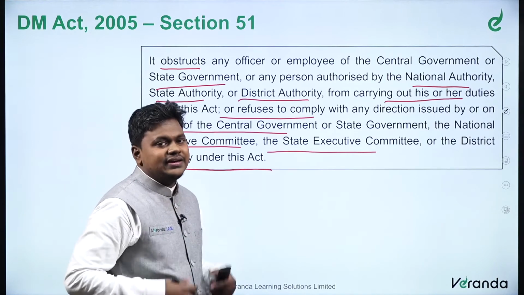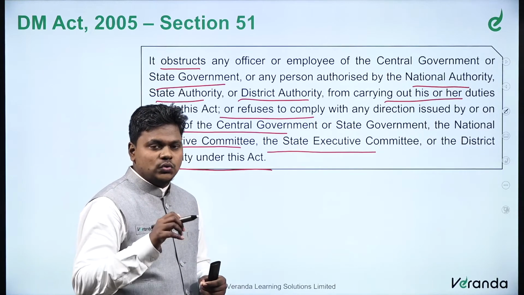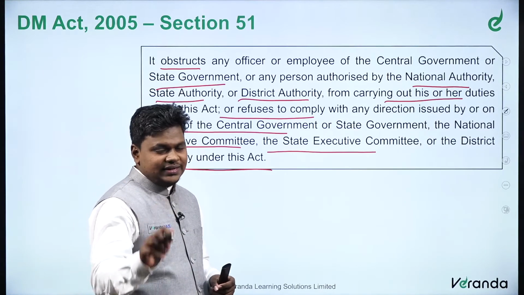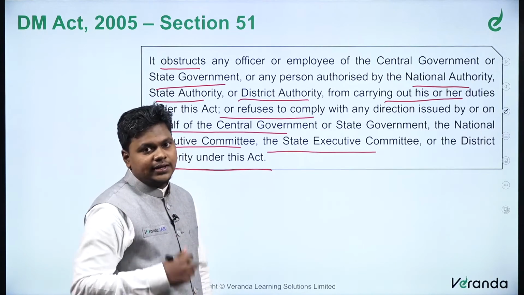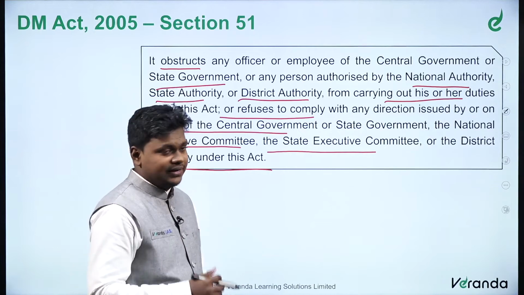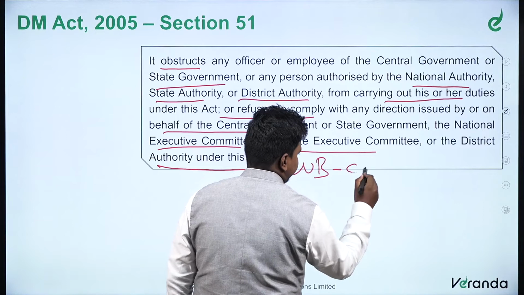So if any direction given to persons who work under the government of India is not followed, then section 51 of that act can be invoked against them, and that is what happened in the case of West Bengal's previous chief secretary.